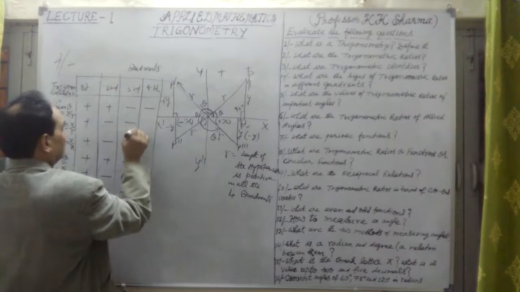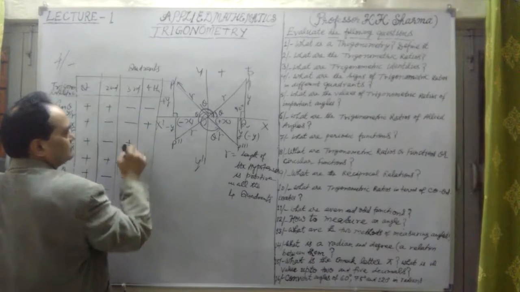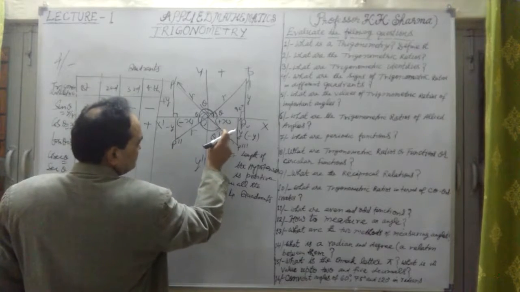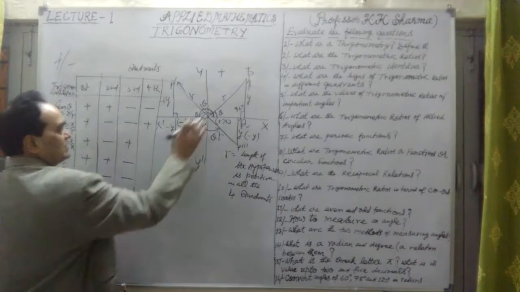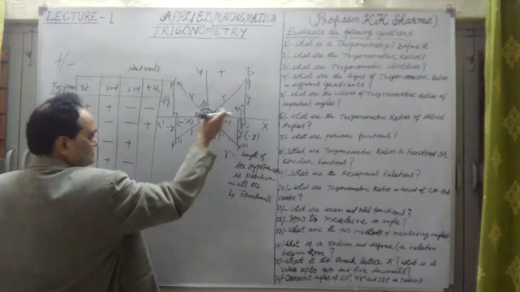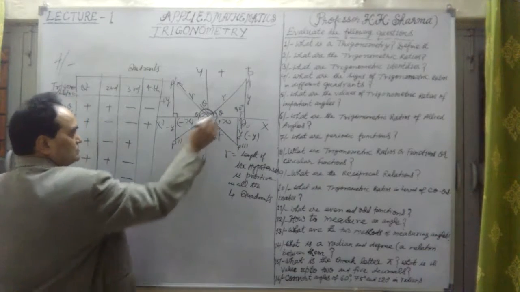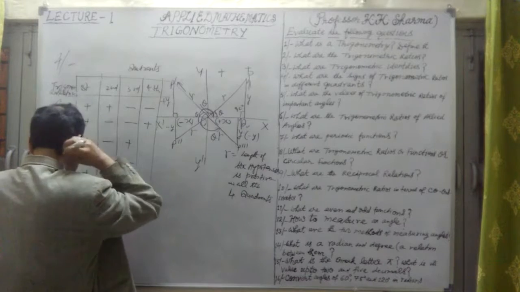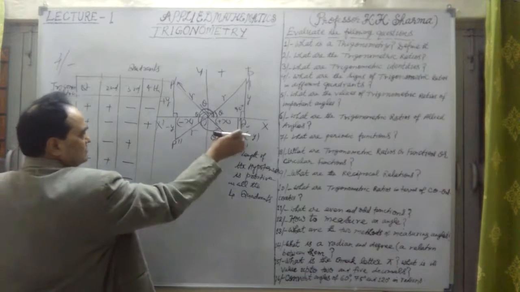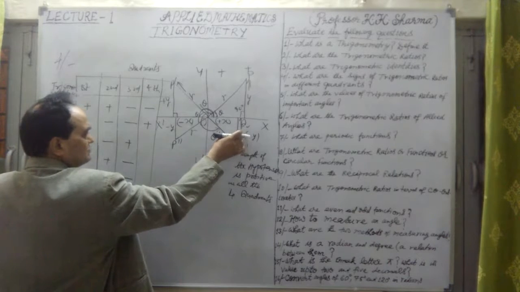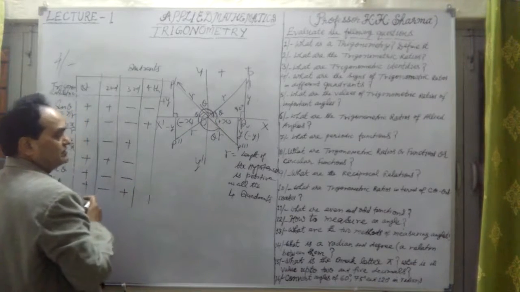Sin is negative, cos is positive here. Why is cos positive? Because it is base upon hypotenuse, x upon r, and x is positive. This is the base, and this is the theta we have taken. The opposite side is the perpendicular, so perpendicular upon hypotenuse is negative.